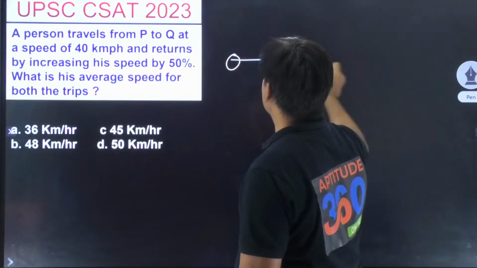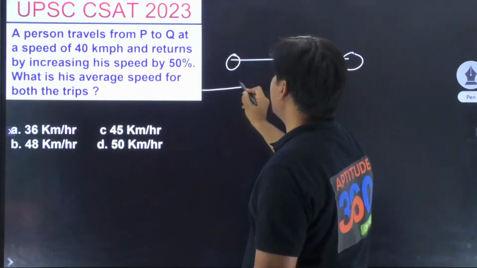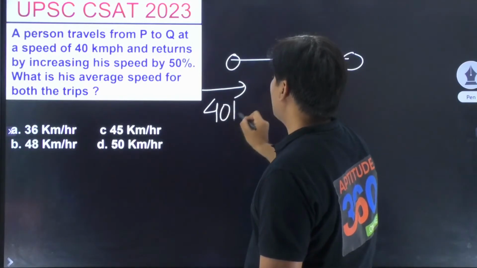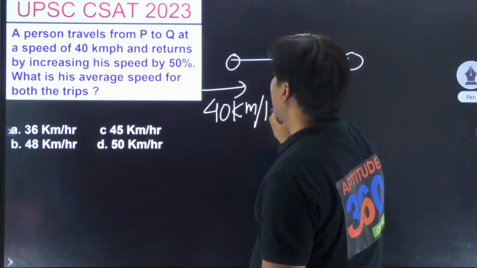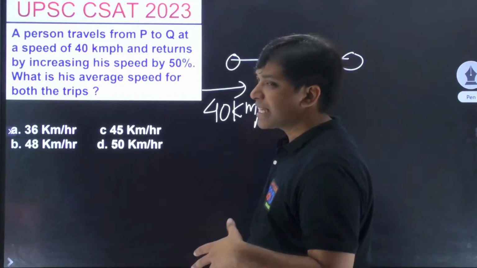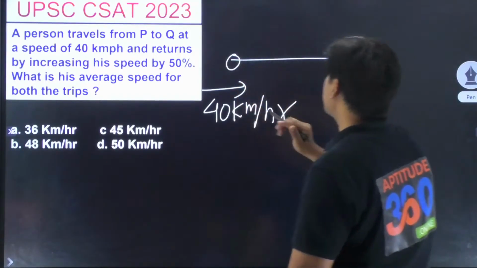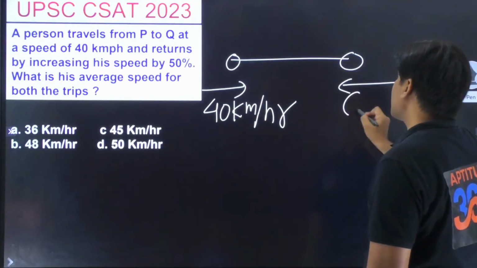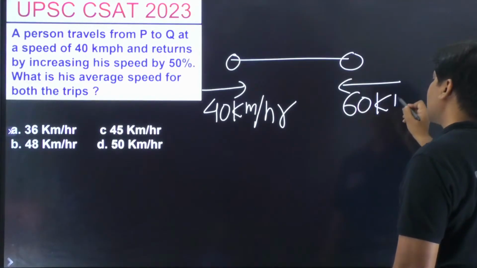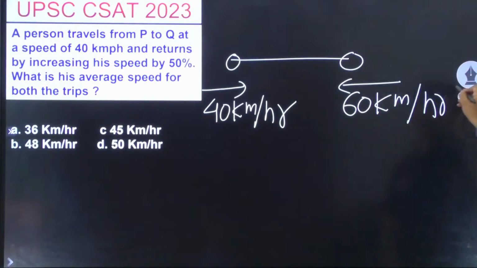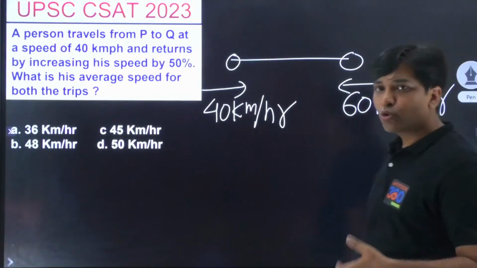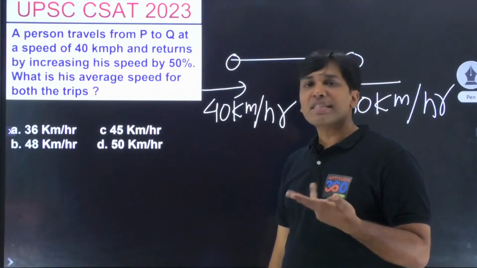Somebody says, the speed while going is 40 kilometers per hour, and when he is coming back the speed increases by 50%, so what is the speed while coming back? It is 60 kilometers per hour, isn't it? 40 plus 20 is nothing but 60.